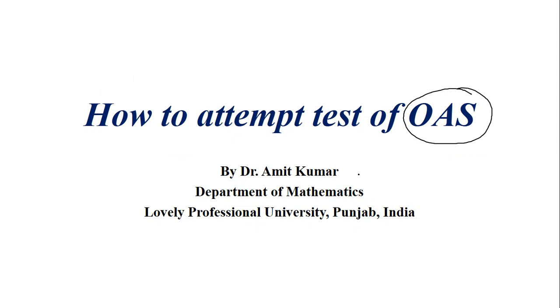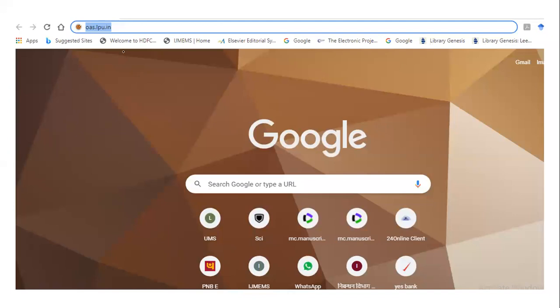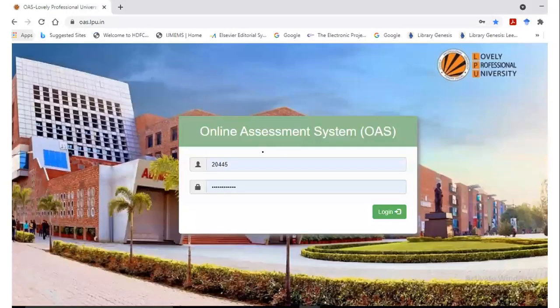So let us start. The first thing is that we have to write the link in our browser, which is oas.lpu.in. You just write this link in your browser and then click enter. This page will open: Online Assessment System of Lovely Professional University. Here in the first box, you should write your registration number, and the second one is your password.